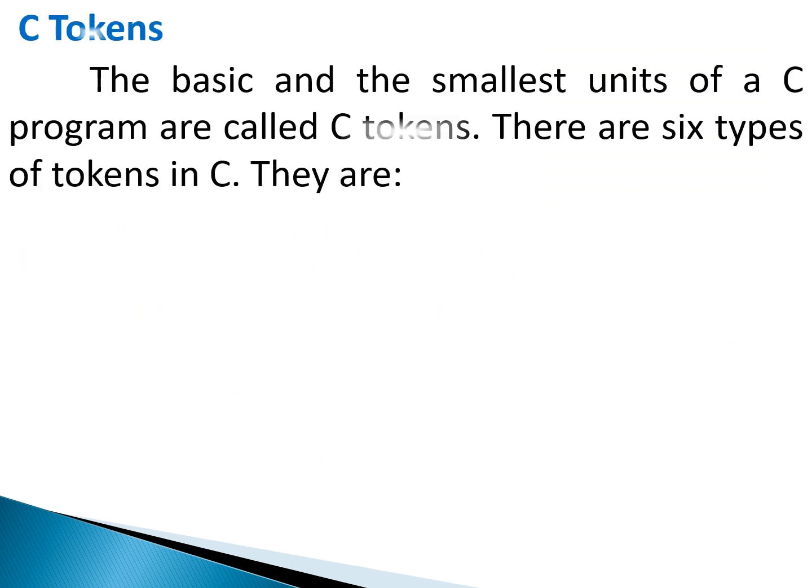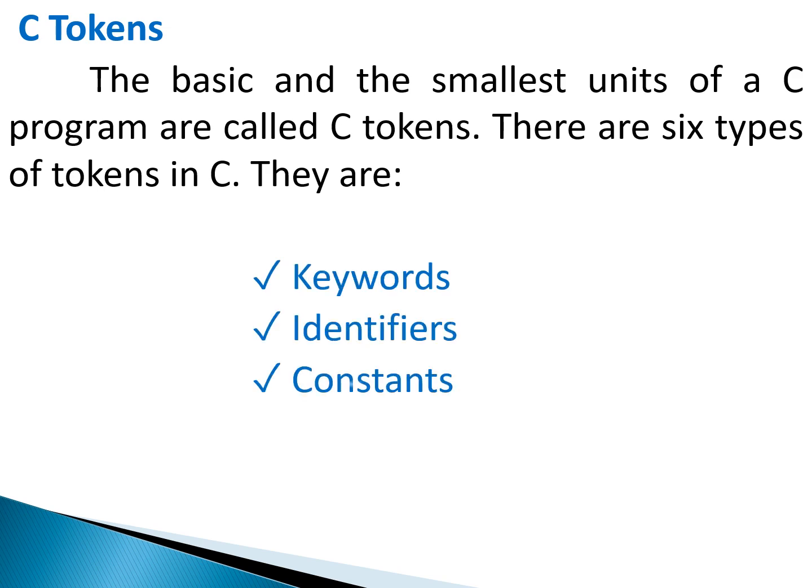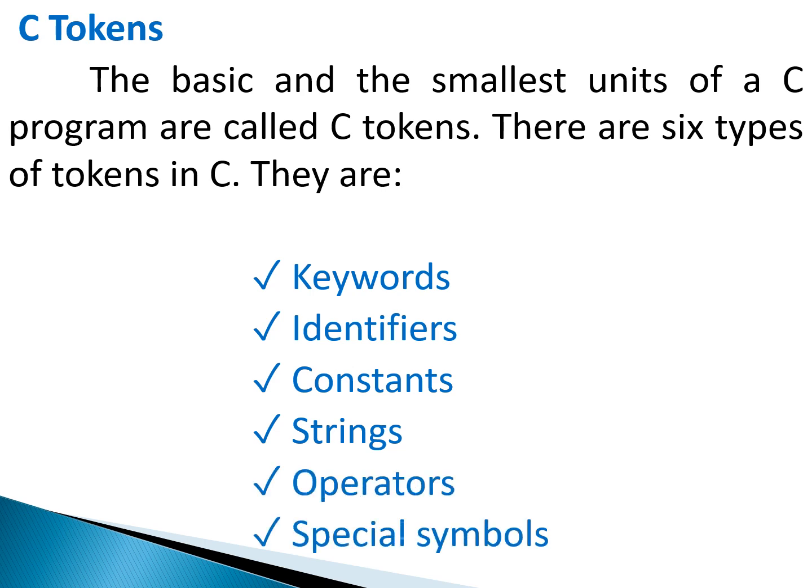The basic and the smallest units of a C program are called C tokens, and they have been classified into 6 types. They are keywords, identifiers, constants, strings, operators, and special symbols. In every language, the basic and the smallest units are called tokens. Since it is the C language, these are called C tokens.